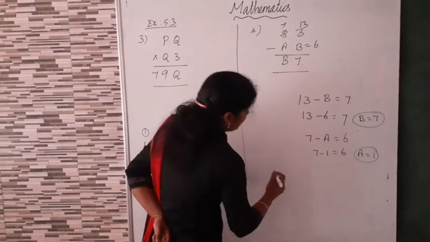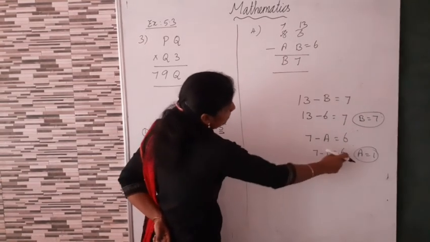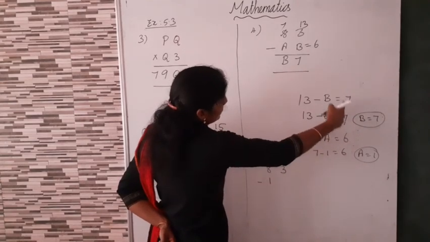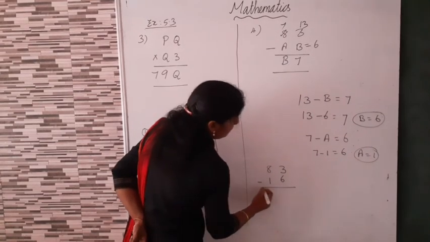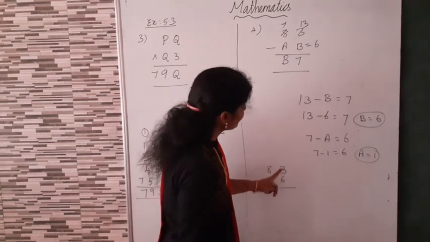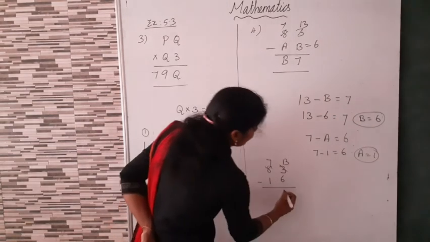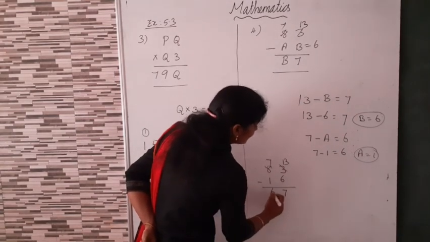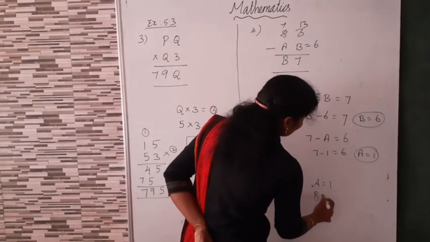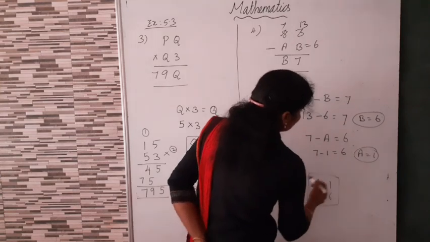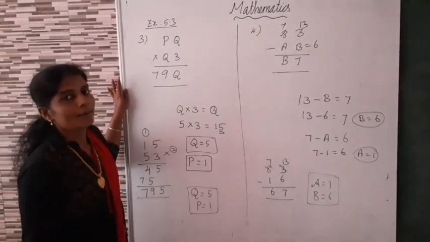Now, we can subtract. 83 minus, value of A is 1, value of B is equal to 6, isn't it? B is equal to 6. Okay. 13 minus, here to here take borrow. So, here 13. 13 minus 6 is equal to 7. 7 minus 1 is equal to 6. Okay. So, value of A is equal to 1 and B is equal to 6. This is the answer. Clear? This is the number puzzle.